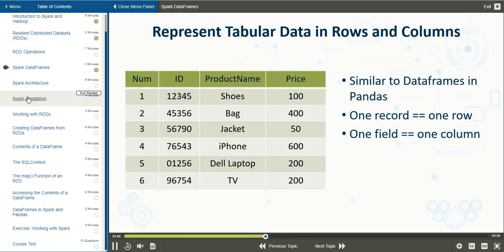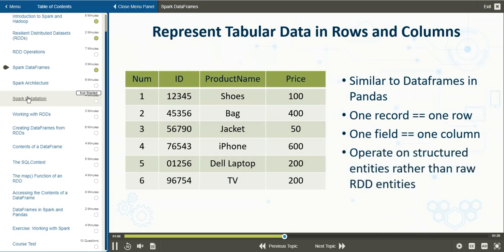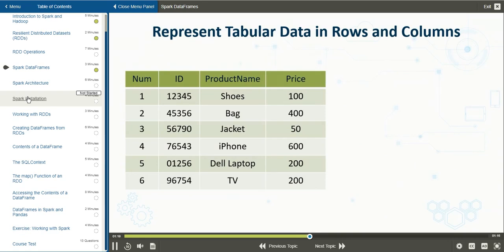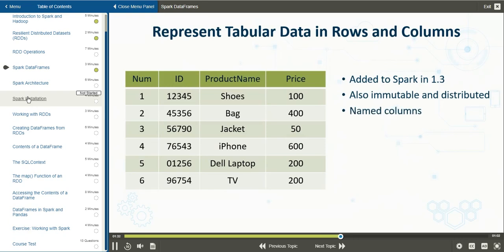So why exactly do we use data frames instead of just plain RDDs? Well, this is because it's usually easier and more intuitive to work on structured data such as a data frame than with raw RDDs. So data frames were not available in the initial versions of Spark and were only added in version 1.3. Since they are built on top of RDDs, data frames are also immutable and distributed across the nodes in the cluster. One feature of data frames is that the columns within it have names and we can reference them using those column names or headers.